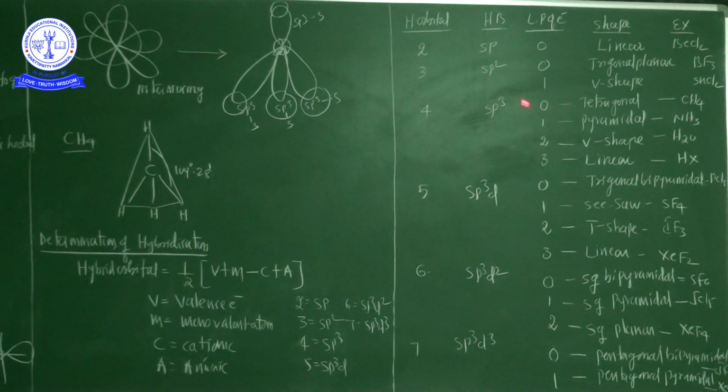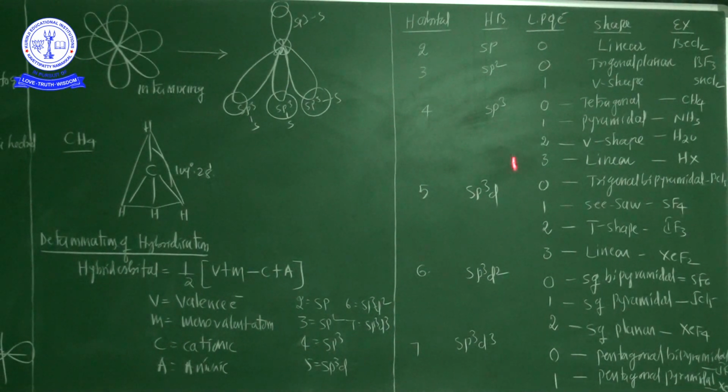Okay. Now we are going to discuss another important part. If any molecule has lone pairs of electrons, what is the shape? And without lone pairs of electrons, what is the shape? We are going to discuss this particular area.